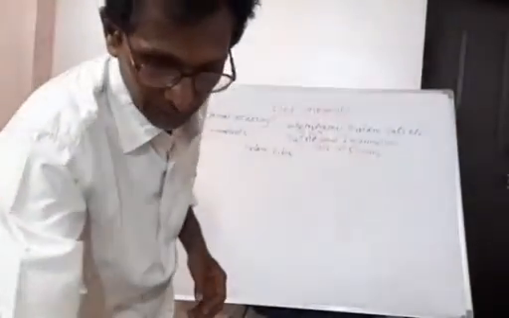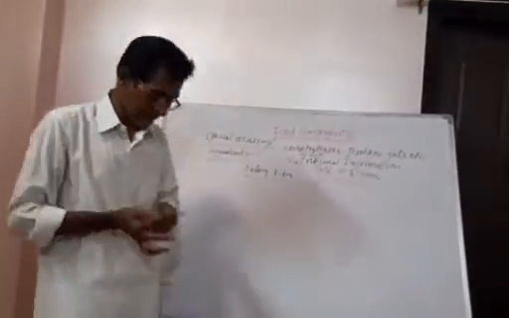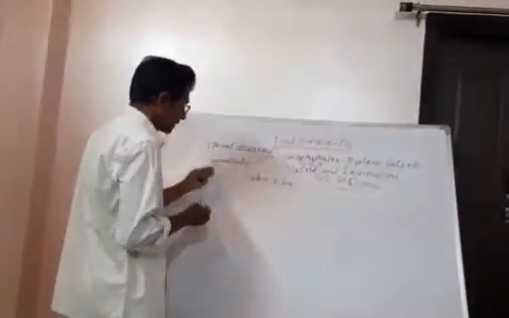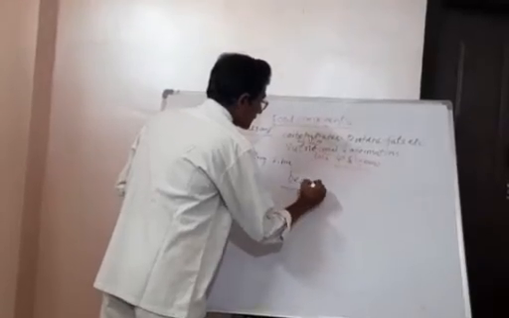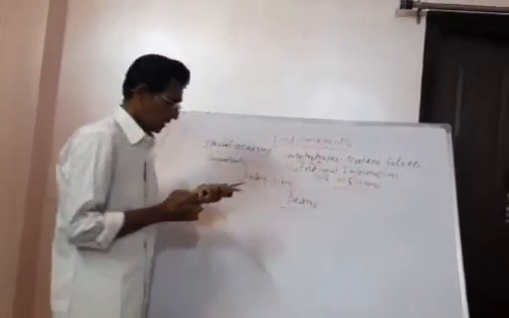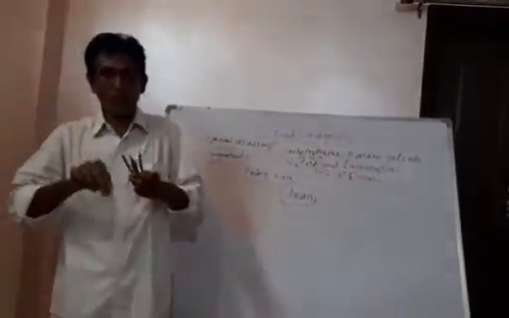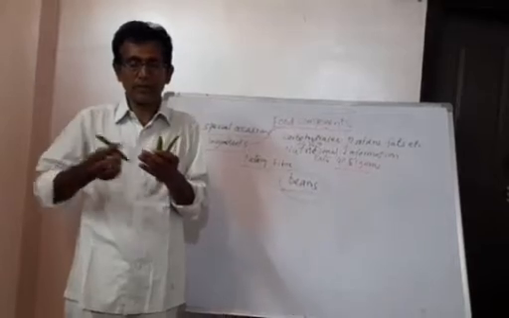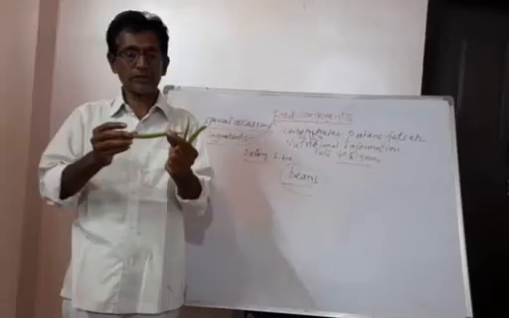But whereas if you want to prepare a curry with beans, then what do you do? You have seen, or you might have done this, or your mother or grandmother, what do they do before cooking this?